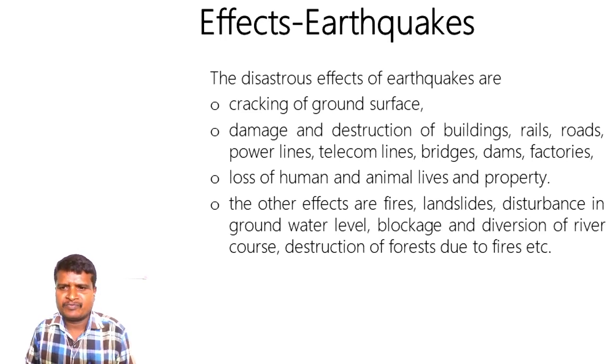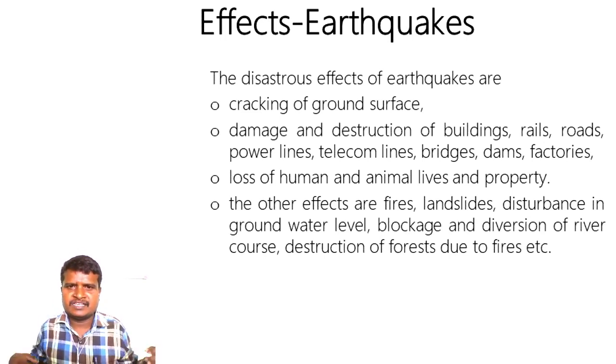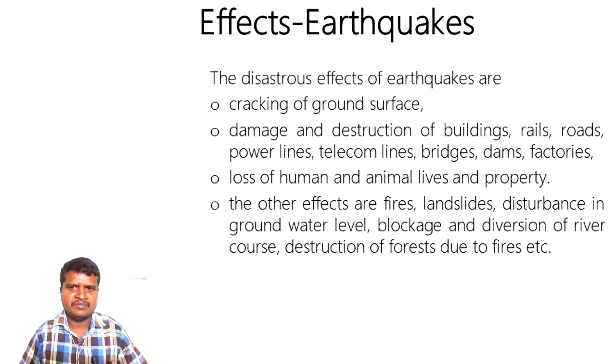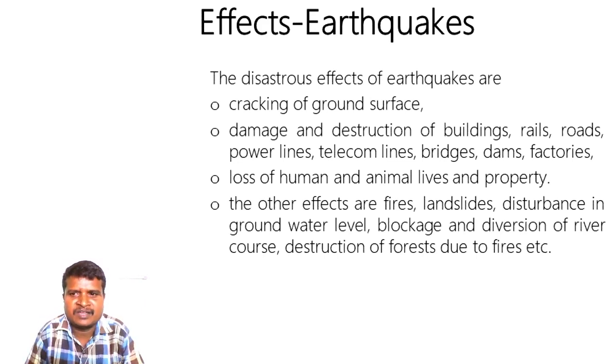Similarly, each and every natural disaster gives the same effects. We need to remember these points. Each and every natural disaster causes loss to human life and property. They also damage the basic infrastructure on the earth, like buildings, railways, roads, power lines, telecom lines, bridges, dams, and factories. So many things will be destroyed. Due to an earthquake, we can see cracks on the ground surface, and there are cases where we may experience landslides. I hope you are clear about the effects of the earthquake.